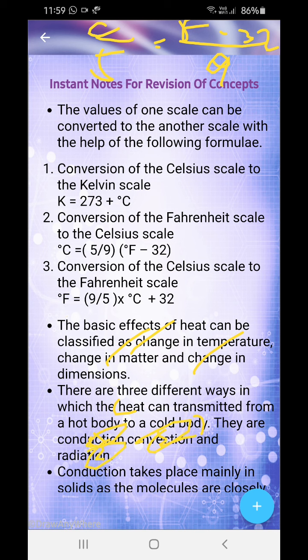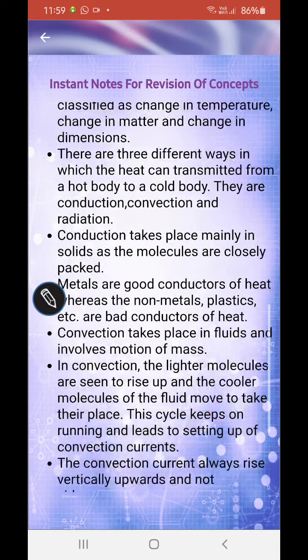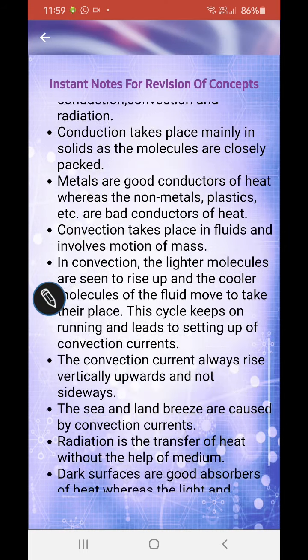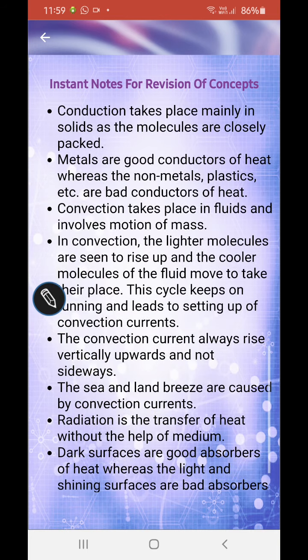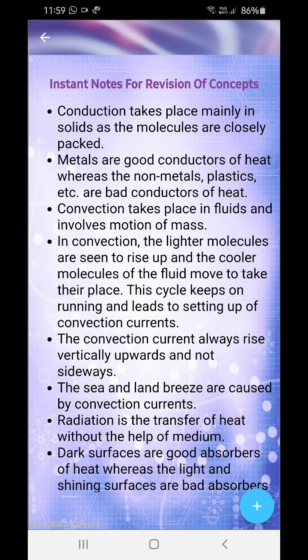Okay. Now conduction mainly takes place in solids as the molecules are closely packed. Metals are good conductors of heat, whereas non-metals, plastics, etc. are bad conductors. These are examples. You need to remember them.